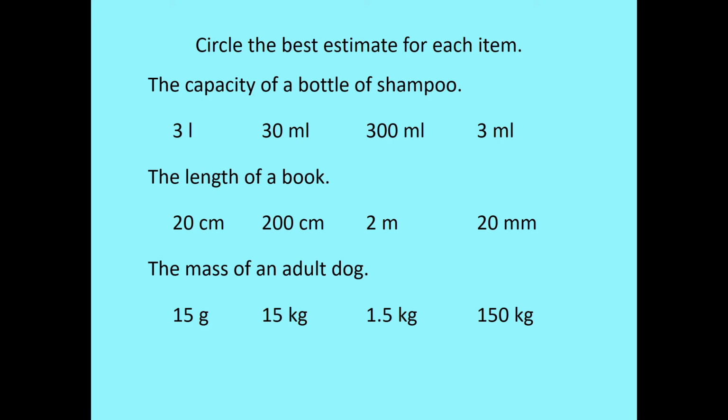So, thinking about that bottle of shampoo, hopefully you've had a think about which ones are good guesses. If you don't know, an L, a litre, do you know anything which would be about a litre? Or anything measured in litres which would help you? A large bottle of fizzy pop like Coca-Cola would normally come in a 2-litre bottle. And things like medicine, we would measure out on one of those little teaspoon things, and we'd measure that in millilitres.